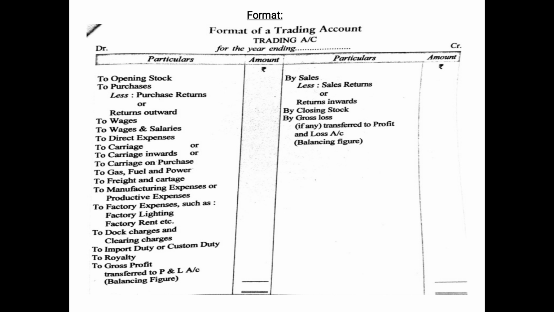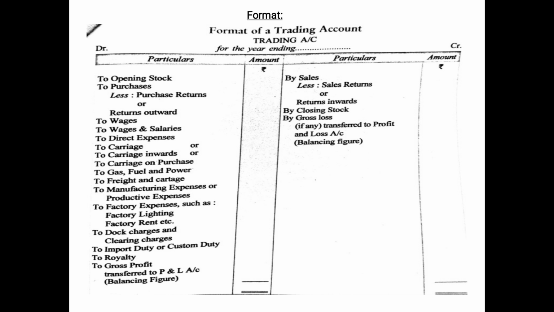And since we have not discussed the chapter ledger as of now, just in a nutshell I'm explaining to you that whatever we write on the debit side of an account, we start with the word "to", and whatever we write on the credit side of an account, we start with the word "by". So whatever items are shown on the debit side of a trading account start with the word "to", and whatever items are shown on the credit side start with the word "by". That is a rule basically.